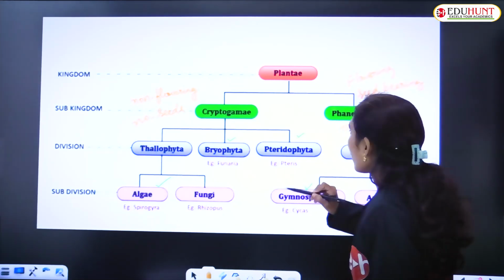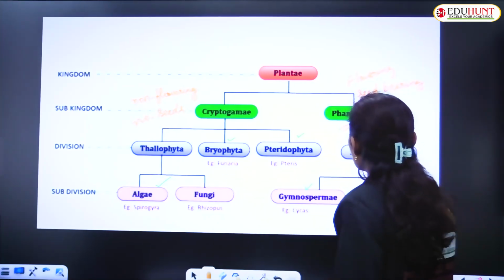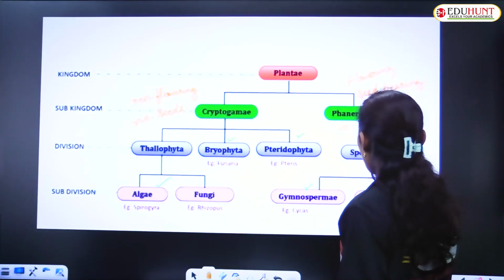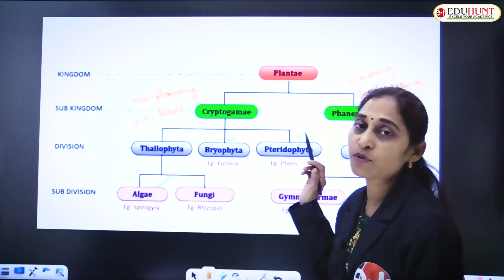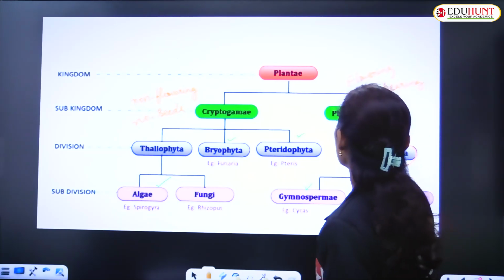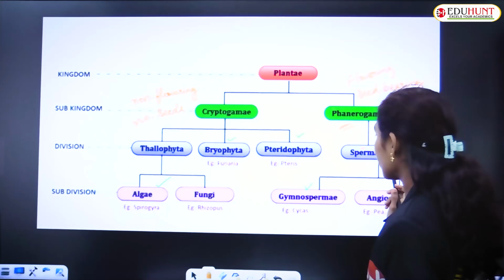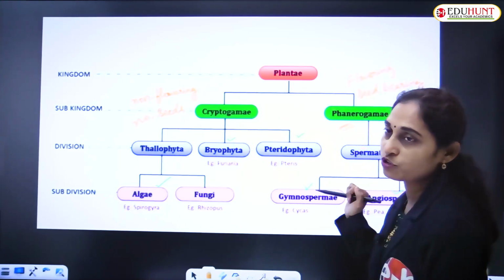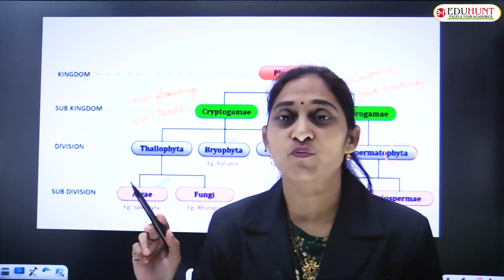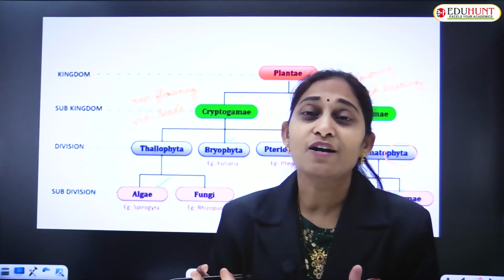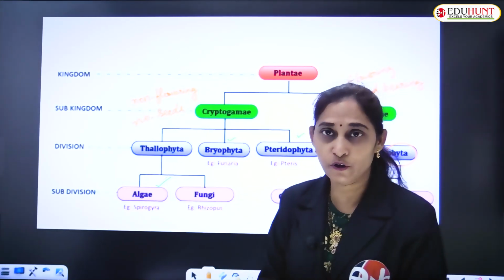Phanerogams are also called spermatophyta. As I said, phyton is plant, sperma means seed; seed-bearing, seed-producing plants are spermatophytes or phanerogams. These phanerogams or spermatophytes are classified into gymnospermae and angiospermae. Gymnosperms are the plants which produce seeds that are exposed. They are not enclosed in a fruit. They do not produce fruit.